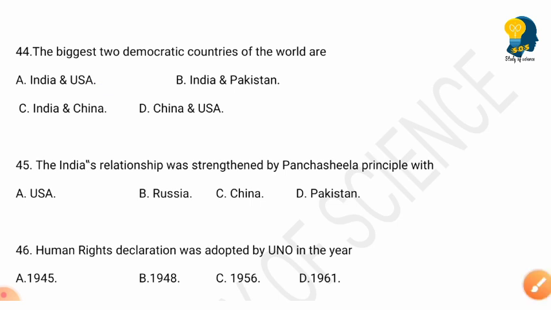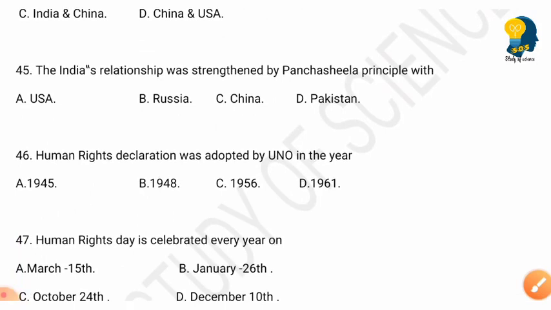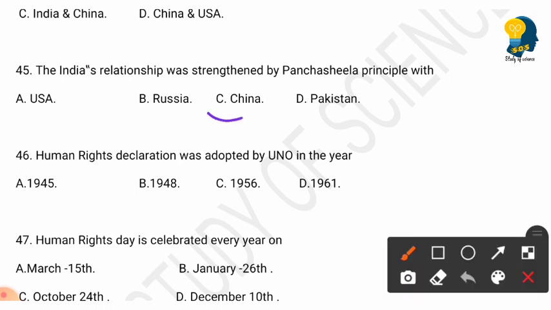So the next question is, India's relationship was strengthened by Panchashila principle with. Options are USA, Russia, China, Pakistan. So the right answer here is option C, China.